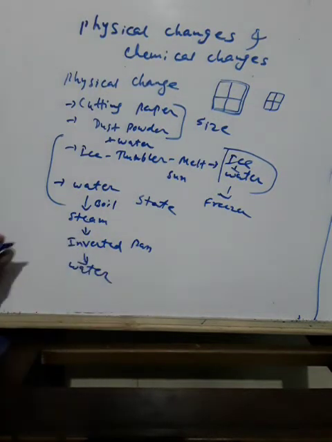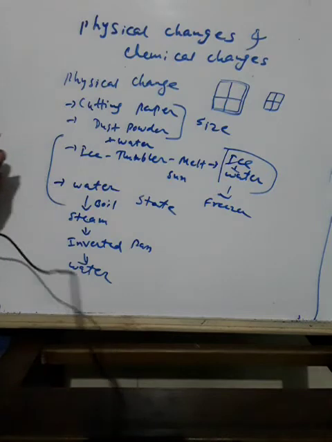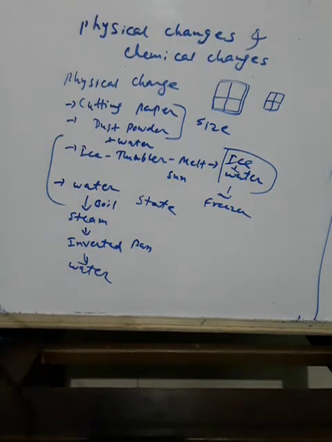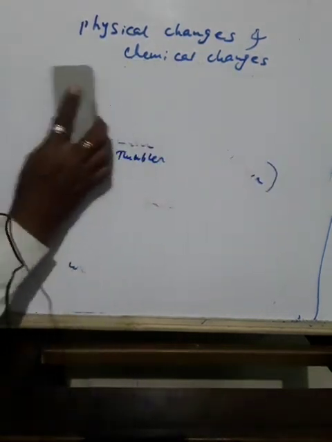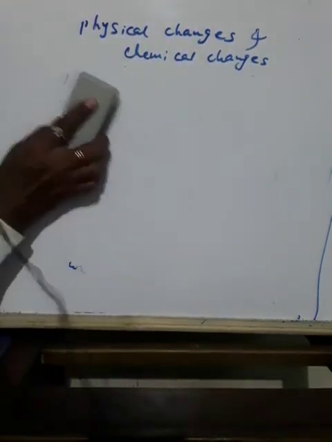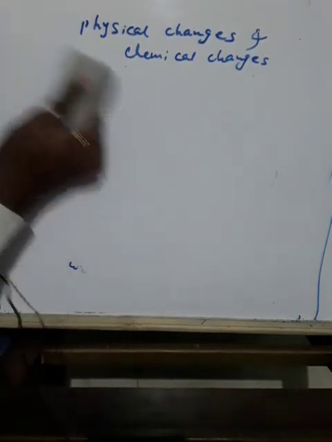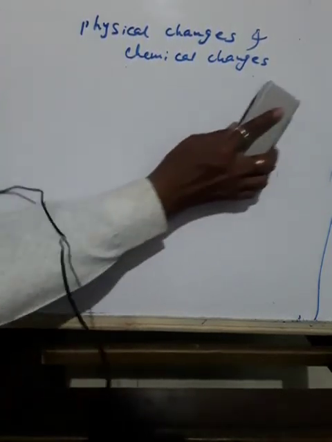So these properties such as shape, size, color and state of substance are called physical properties.